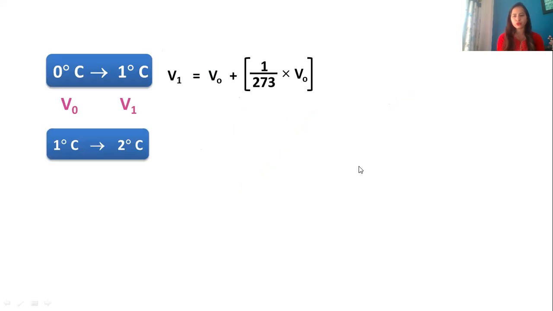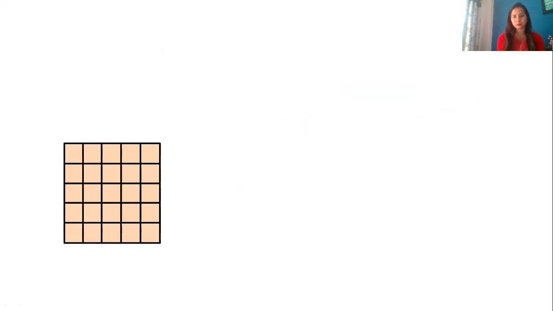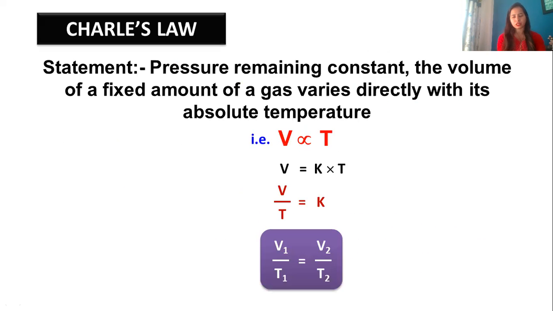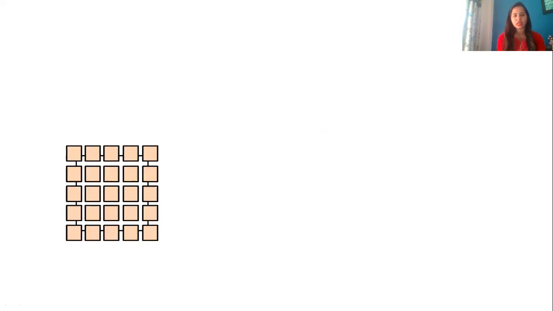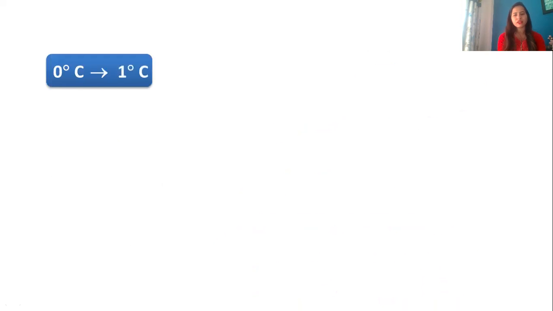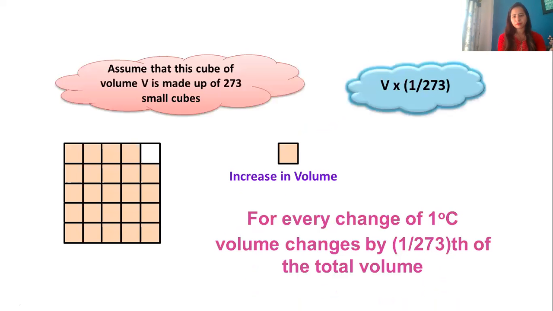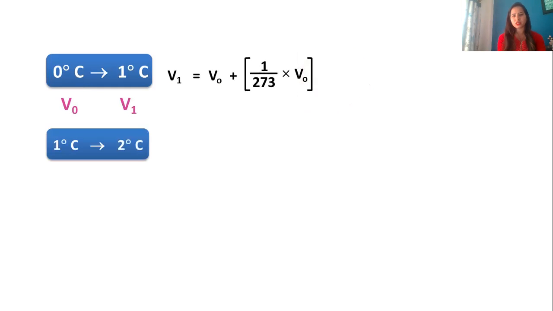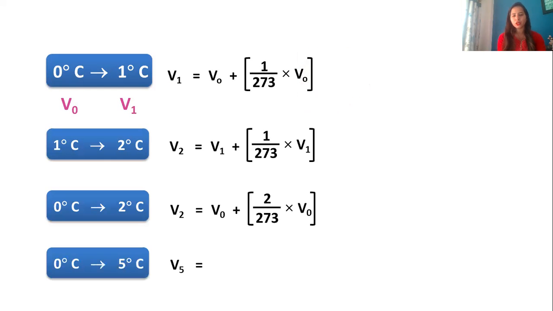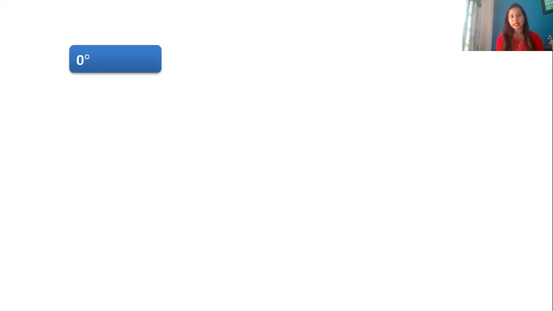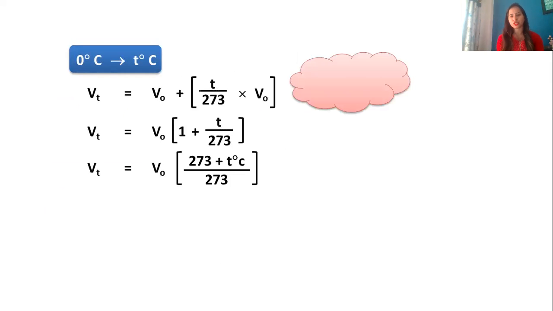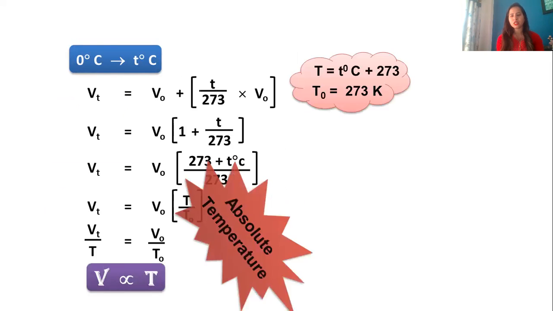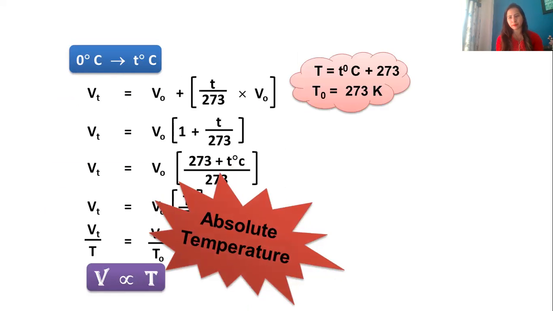So first, you write down the statement and explanation. Second, you write down the statement: for every change of 1 degree Celsius, volume changes by 1 upon 273 of the total volume. And then you can write down this derivation which we have done. No need to go up to 5, 0 to 2 degrees Celsius gives you a proper idea. And then this is your final derivation which you need to write. So this will explain Charles law in a detailed manner.